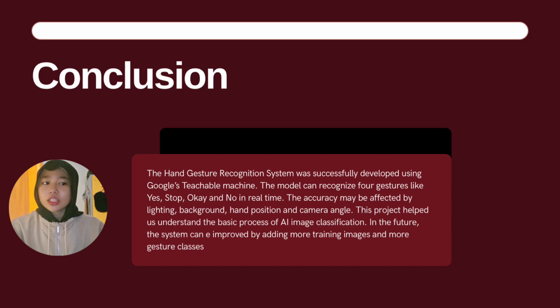Through this project, we gained a better understanding of how AI image classification works, especially the process of collecting data, training the model, and testing the results. For future improvement, we can add more image samples with different angles, lighting, and backgrounds. We can also include more gesture classes so that the system can be used in wider applications such as smart home, games, or touchless control systems. Thank you.